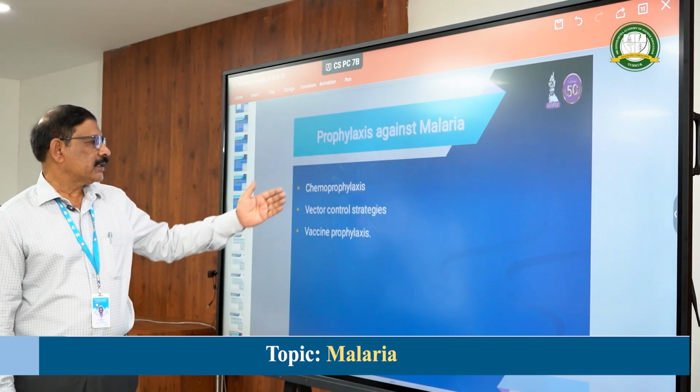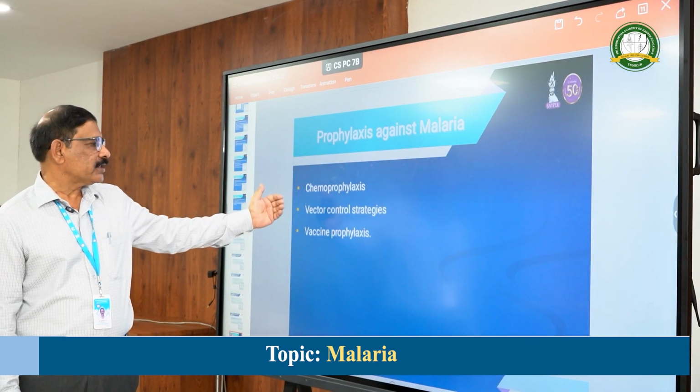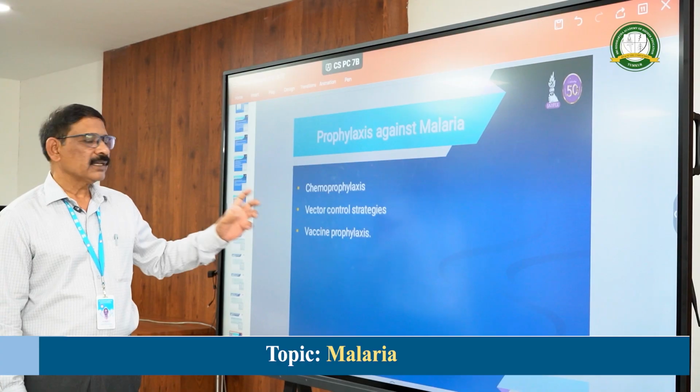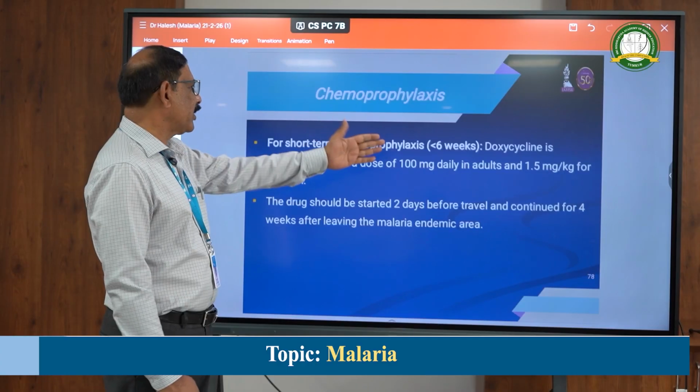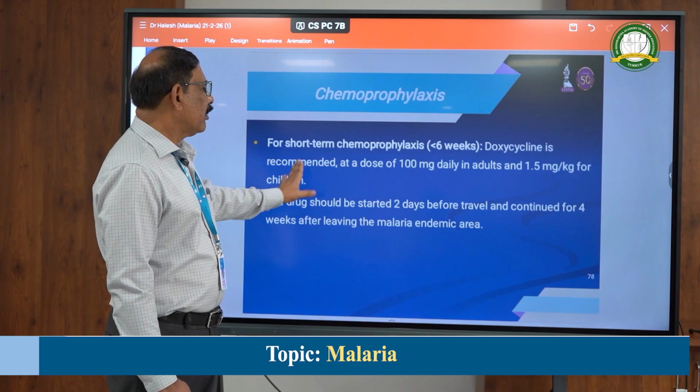For prophylaxis, there is chemoprophylaxis, vector control strategies, and vaccine prophylaxis. For short term chemoprophylaxis, doxycycline is recommended.